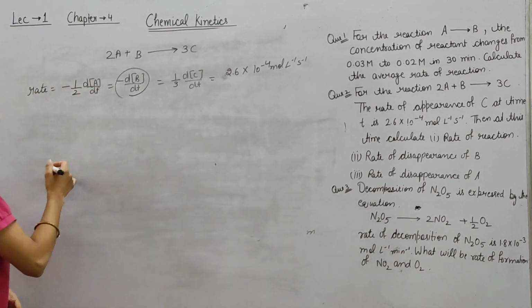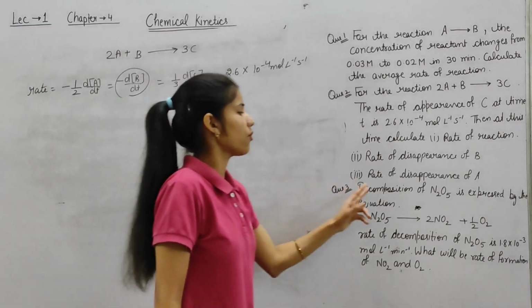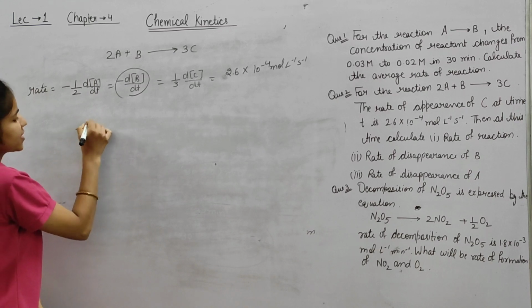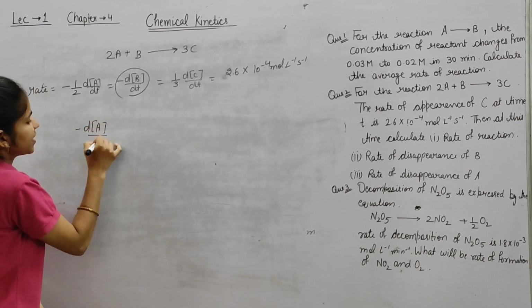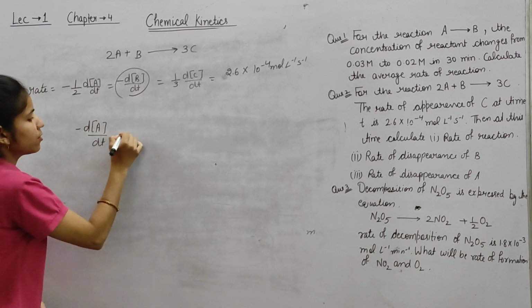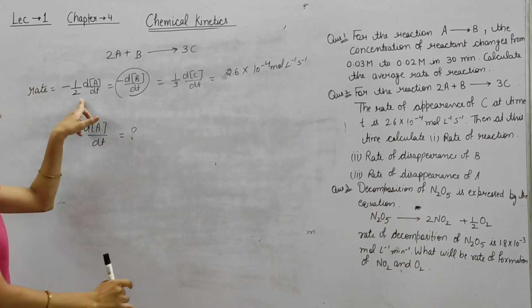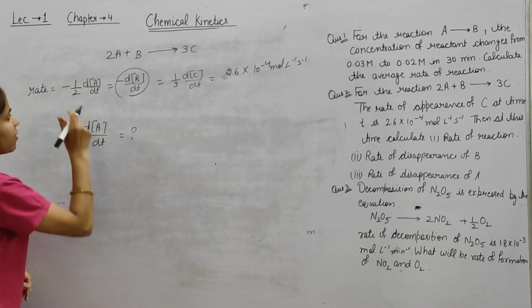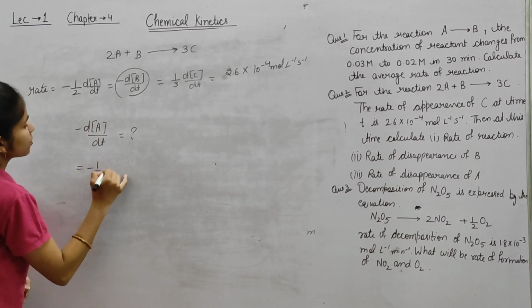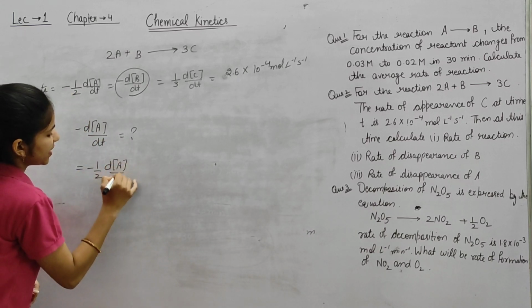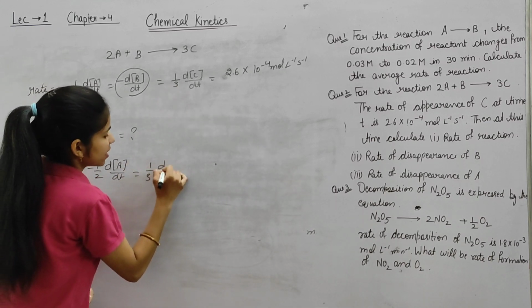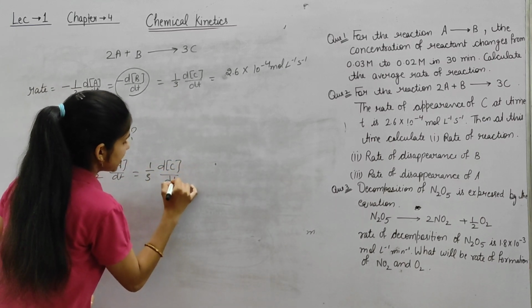Now we have to find the rate of disappearance of A, meaning we have to find minus dA by dt. So we take this minus 1 by 2 dA by dt, and this equals 1 by 3 dC by dt.